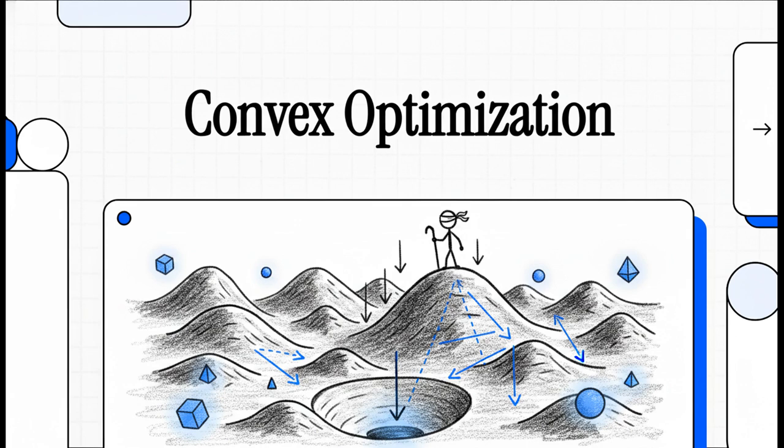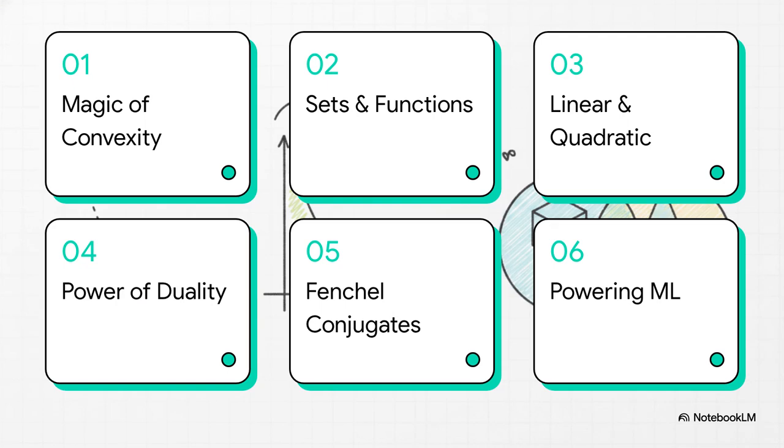Well, in the world of machine learning, algorithms face this exact dilemma every single second. Today in this explainer, we are going to illuminate the magical math that actually solves this problem: convex optimization. All right, here's our roadmap for today. We're going to hit the magic of convexity, dive into sets, functions, and bowls, tackle linear and quadratic programming, unlock the power of duality, break down Fenchel conjugates, and finally see how all this powers machine learning. Let's get right into it.